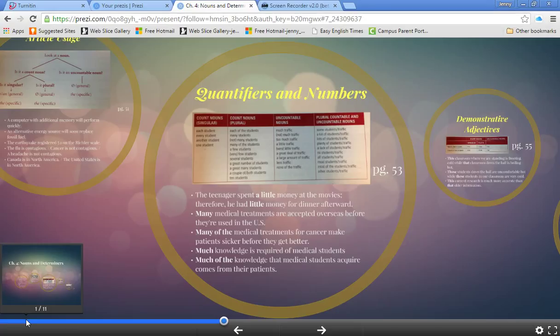Many medical treatments are accepted overseas before they're used in the U.S. versus many of the medical treatments for cancer make patients sicker before they get better. The difference between many and many of the is many of the denotes specific medical treatments. Many medical treatments, that's just general. And then the last two sentences, much and much of the, much knowledge is required versus much of the knowledge. Again, general versus specific.